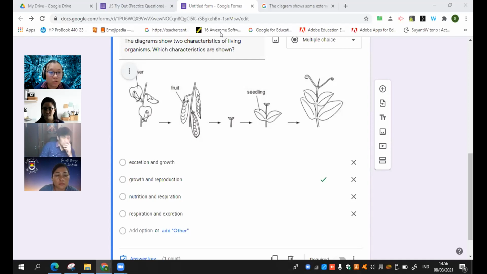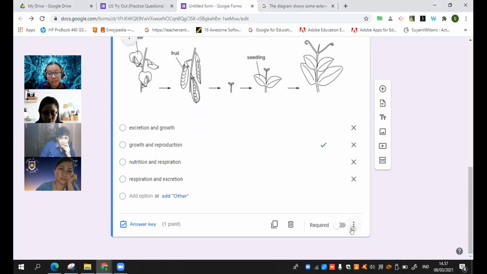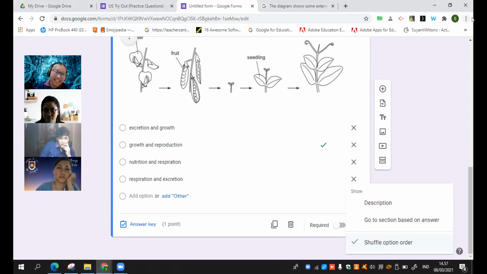Actually, I will ask the students to take screenshots, but I'm not so sure because the screenshot might also go to another student, right? That's cheating. Yes. That's why it's difficult. How to do the backup? What do you think? Just manual backup, I think. If we are shuffling the question order, that's the problem. When they get back in, the questions will be different. That's another problem for them and for us.